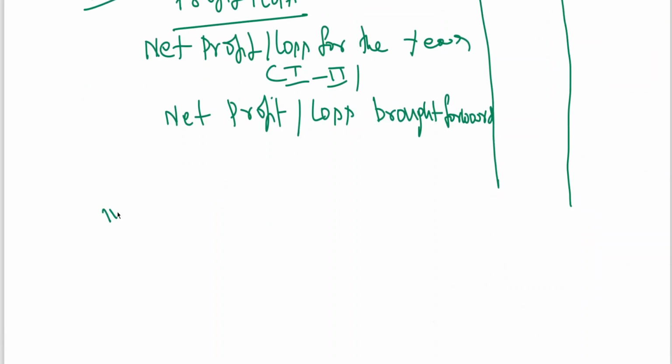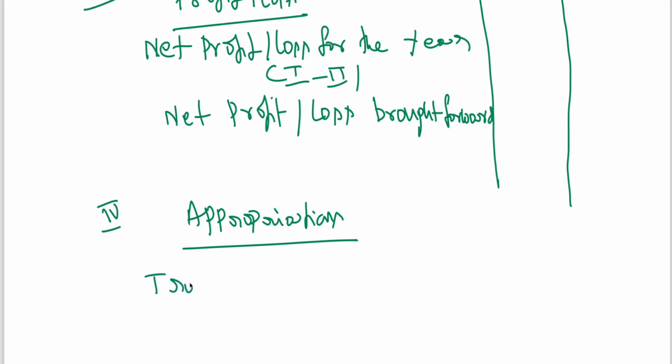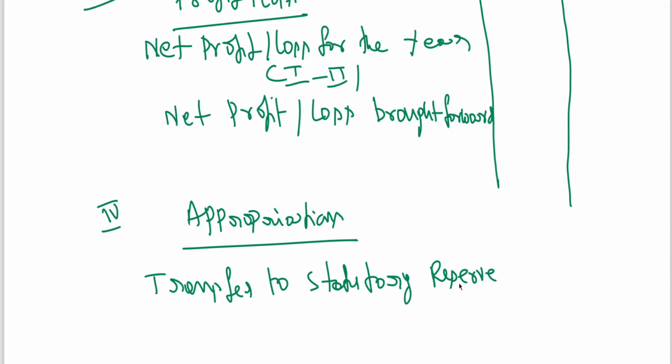Fourth one is appropriations. Transfer to statutory reserve.